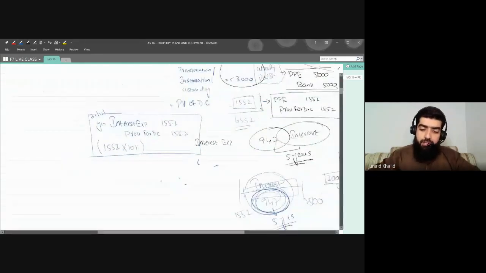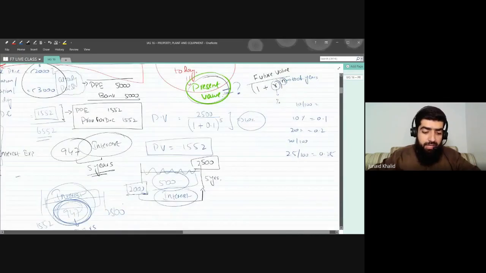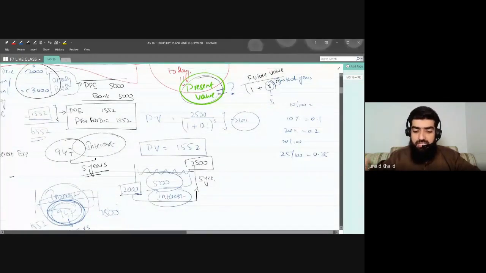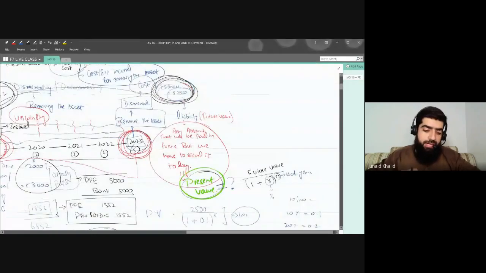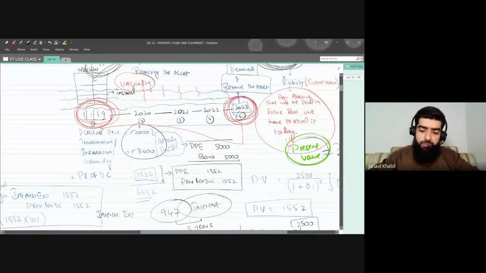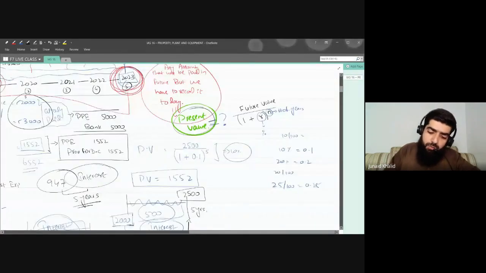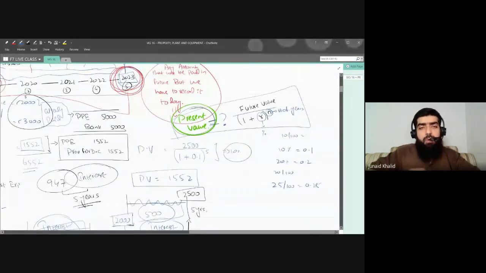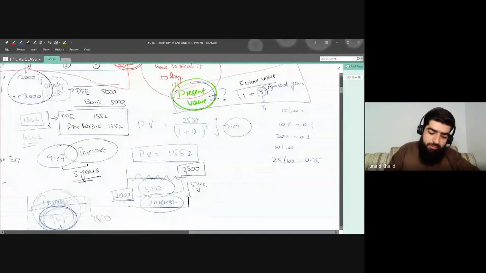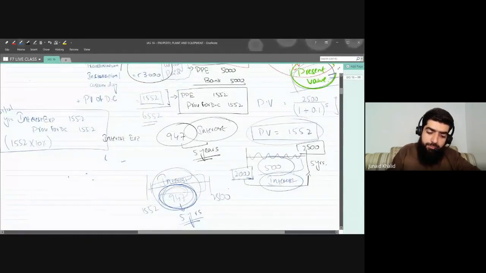I repeat, what we have done is we have calculated the present value of the dismantling cost. Why? Because this is the future value, and since we are recording it today, we have to calculate the present value. The formula to calculate the present value was future value divided by (1 plus r) power n. And since we have calculated the present value, now we are recording it. How are we going to record it? The entry would be property, plant, and equipment debit, and a liability will be credit.